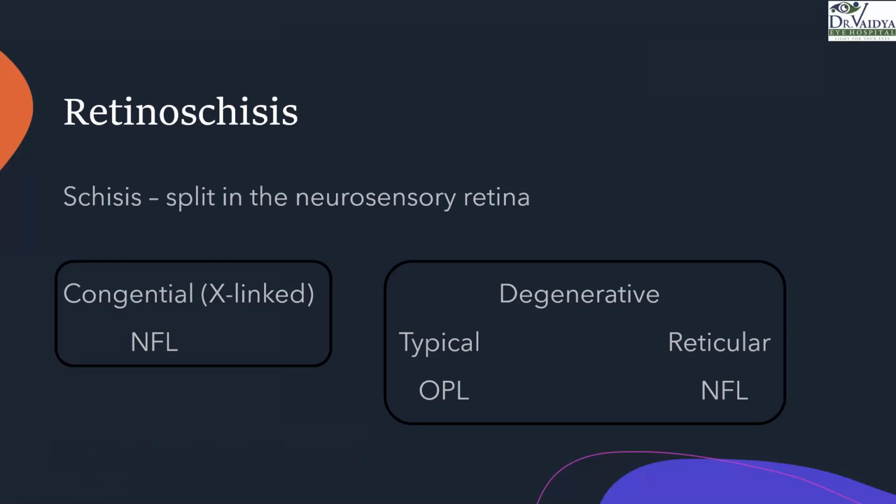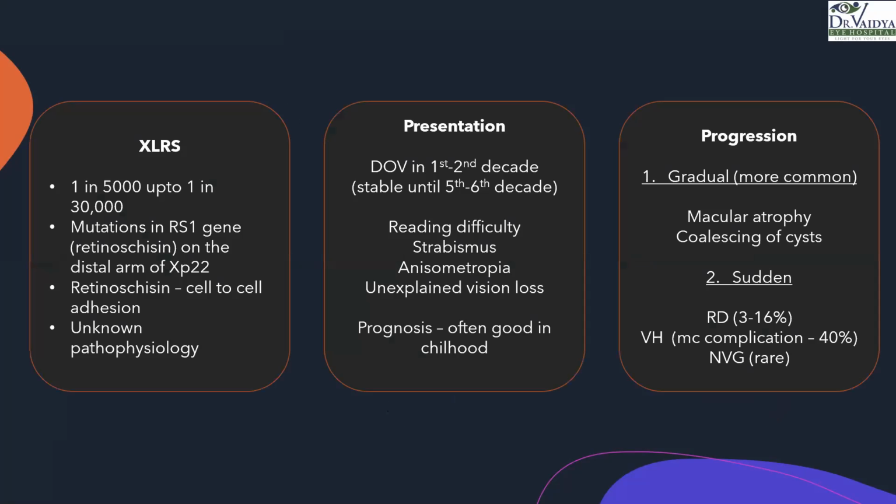So what is schisis? It is a split in the neurosensory retina. We know there are two types of retinoschisis. It's congenital, which is X-linked, and which primarily has a splitting in the nerve fiber layer, and degenerative, which can be typical and reticular, typical having it in the OPL and reticular having it in the nerve fiber layer. Right? What is the general presentation of XLRS and what is the progression?